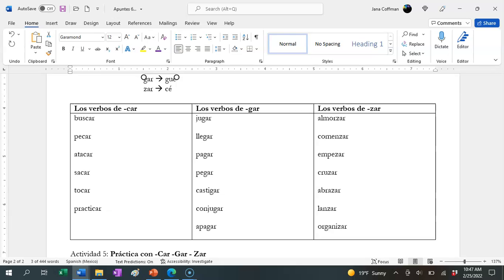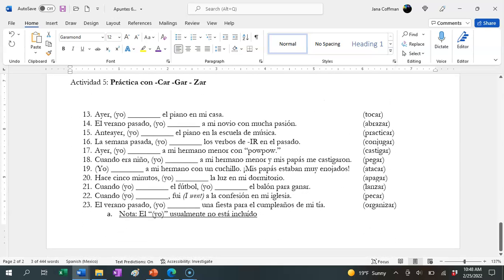Abrazar is to hug, and that's related to the English word to embrace. Lanzar is to throw. And organizar is to organize. And then here you've got some practices to do.